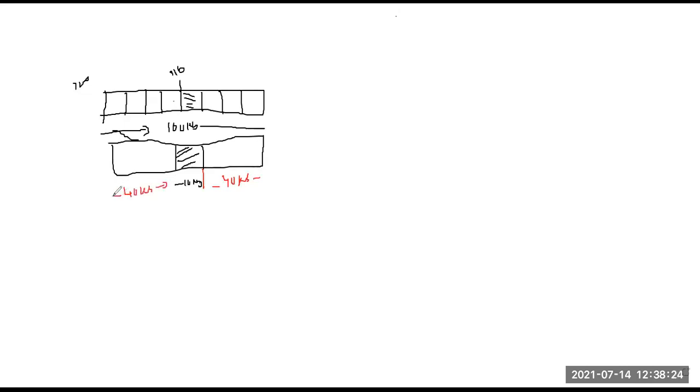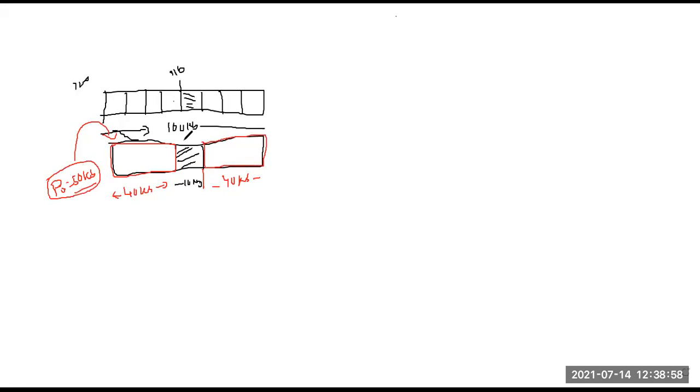Now assume there is a process P which requires 50 KB. The process P is in secondary memory and I have to load it into my main memory. But now what is the scenario in main memory? The main memory has a 40 KB block available and another 40 KB block available, but they are not contiguous.